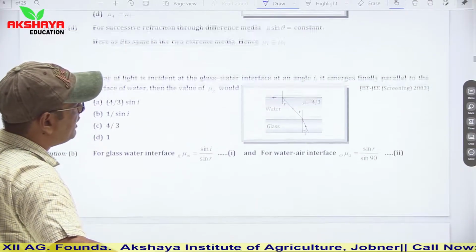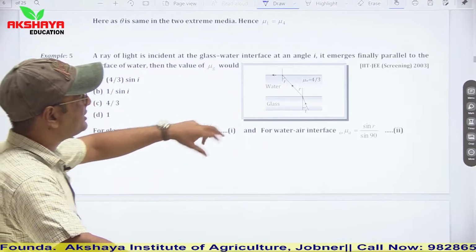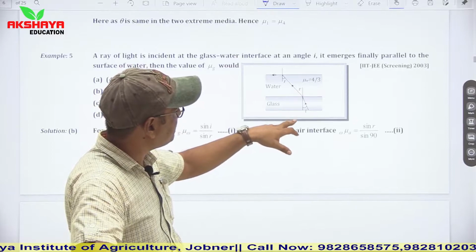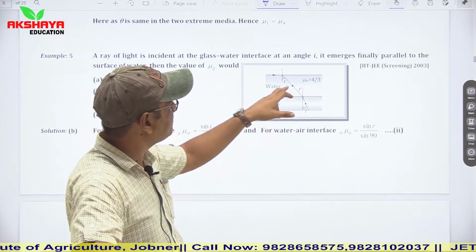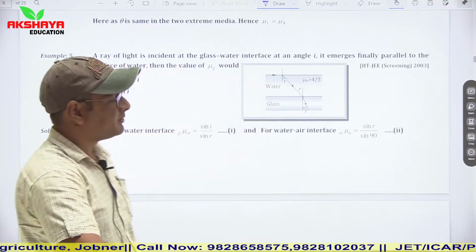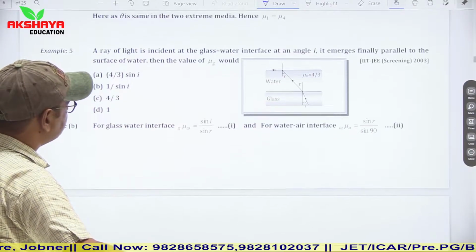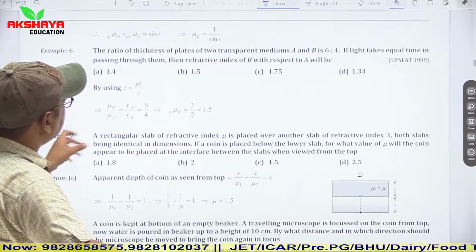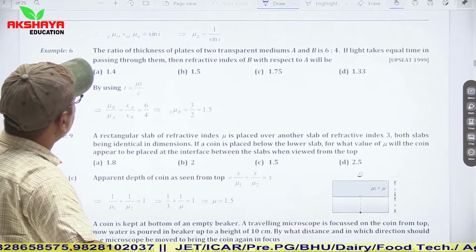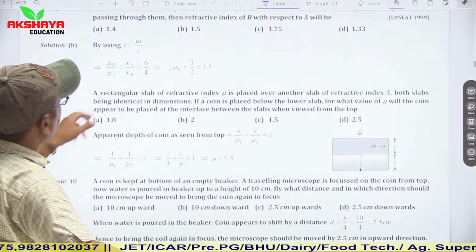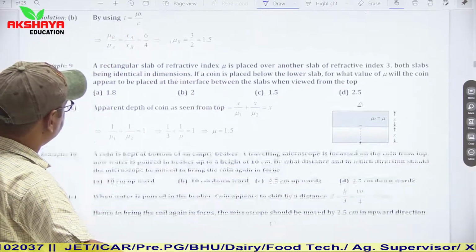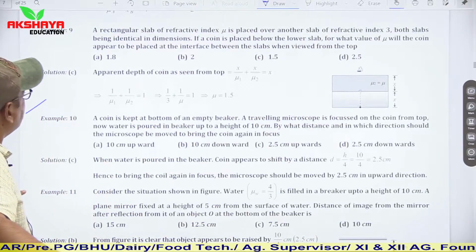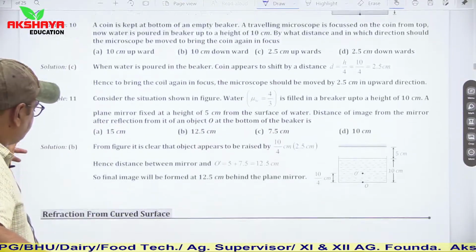Next question is also quite simple. Light is traveling from air to water, then from water to glass, then from glass to water, and then it is perpendicular. So this is a question which is based on optical path. So write down these questions and practice on your own.